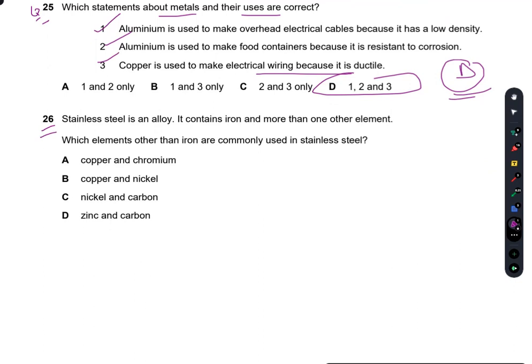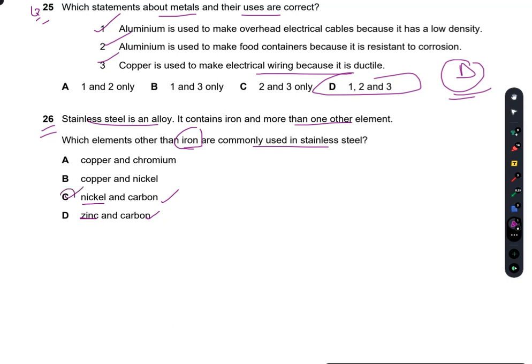Question number 26. Stainless steel is an alloy. It contains iron and more than one other element. Which elements other than iron are commonly used in stainless steel? Now you should know iron along with carbon is the best combination. So carbon should be there. So among nickel and zinc, nickel is more commonly used in stainless steel.